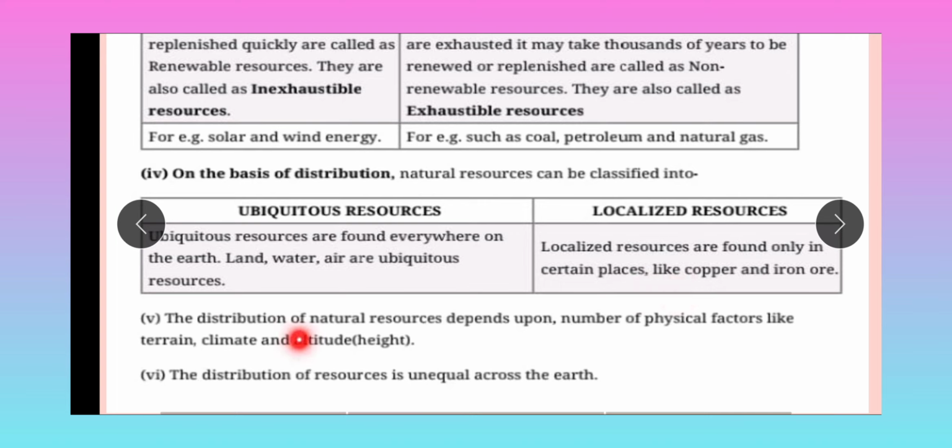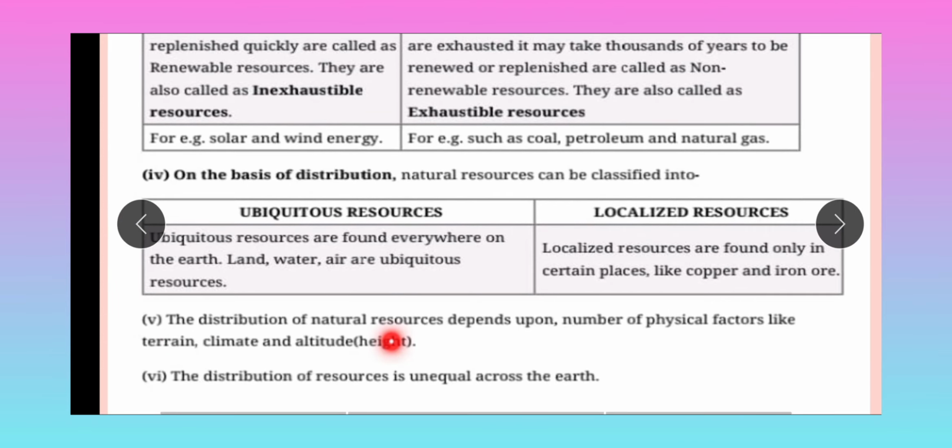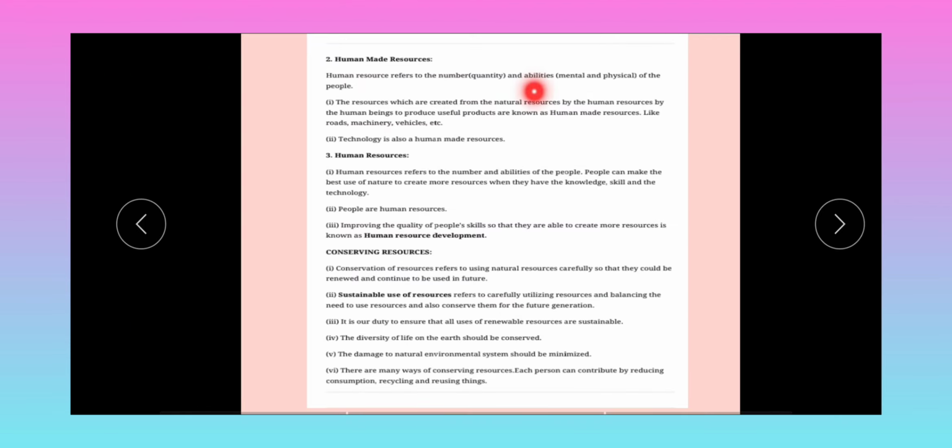Fifth one, the distribution of natural resources depends upon a number of physical factors like terrain, climate and altitude, or height we can say. So localized resources depend on these physical factors: terrain, climate and altitude of the place. The distribution of resources is unequal across the earth. Okay, so everywhere we cannot get resources in an equal manner.